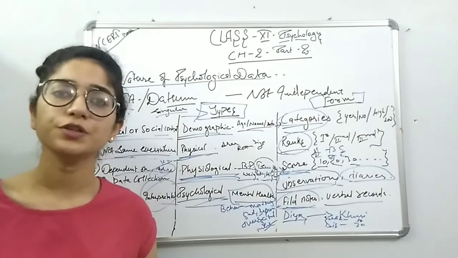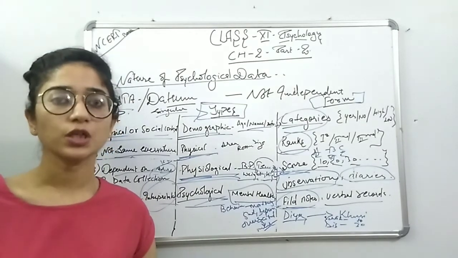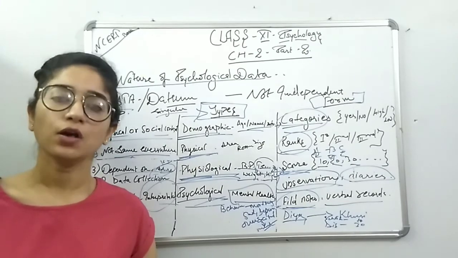So this is related to the complete topic of the nature of psychological data: how psychological data is observed, how it is formed, and what the types are. So go through the reading of this topic and also the next topic.